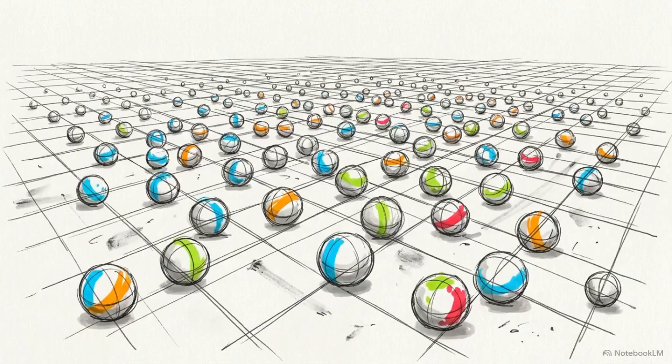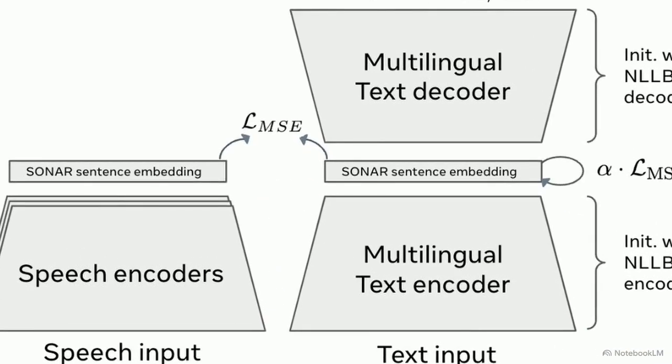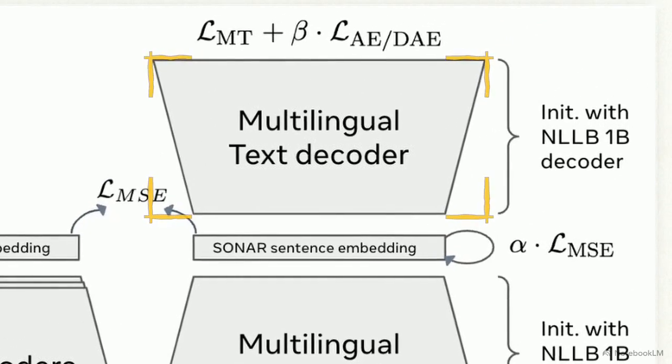To predict concepts at this level, the LCM requires a highly semantic, modality-agnostic latent space to operate within. This diagram illustrates the SONAR embedding space. It compresses a full input sentence, regardless of language or modality, into a single, continuous vector. First, input is segmented and passed through the frozen SONAR encoder, generating an array of concept vectors. In step 2, the LCM core contextualizes this sequence and auto-regressively predicts a new continuous vector for the next concept. In step 3, a frozen SONAR decoder translates that vector back into human-readable text tokens.